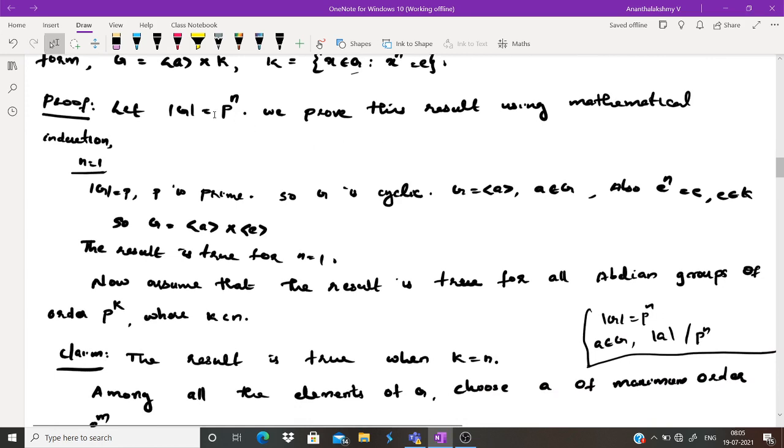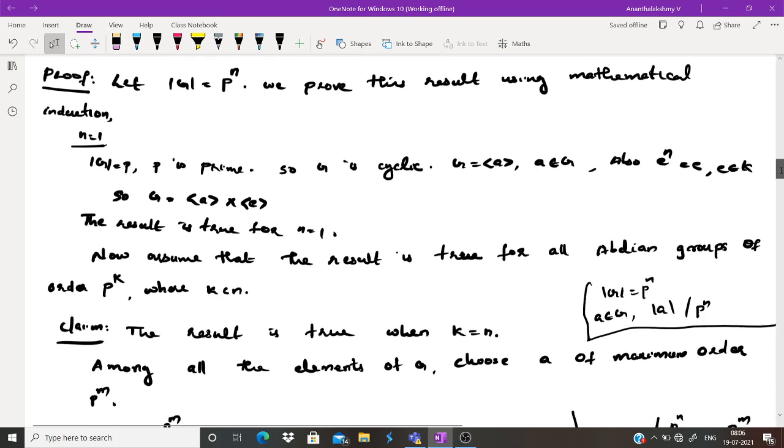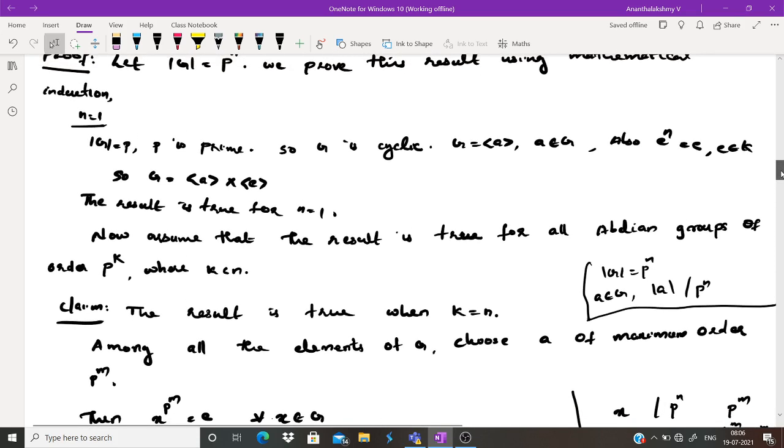Suppose that the order of G is p raised to n. Because G is a finite group of prime power order, let it be p raised to n. We are using mathematical induction to prove this result. Now suppose that n equals 1. When n equals 1, the order of G is p. A group of prime order is cyclic. So G can be written as the cyclic group generated by a. So it is obviously true.